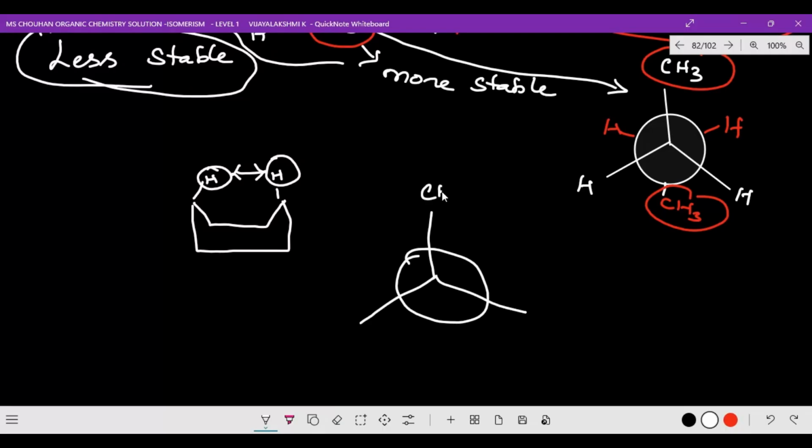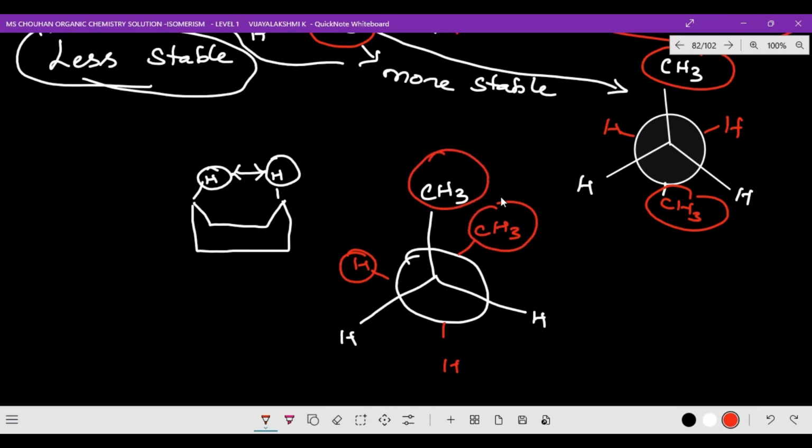Here CH3, and here hydrogen, here also hydrogen. In the gauche conformation, CH3 will be coming here, and then here hydrogen. So this is the gauche conformation. Anti will come like this, with CH3 just opposite. This is a methyl group, and this is also a methyl group, so both are bulky. So repulsion will be more, and repulsion more means stability will be less.